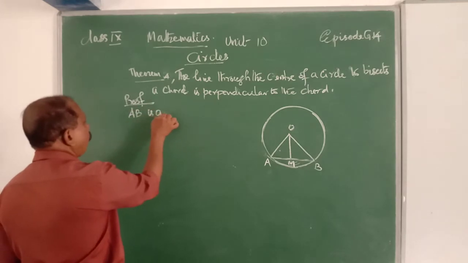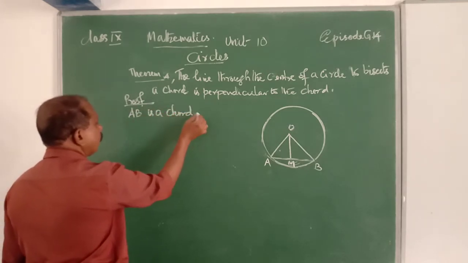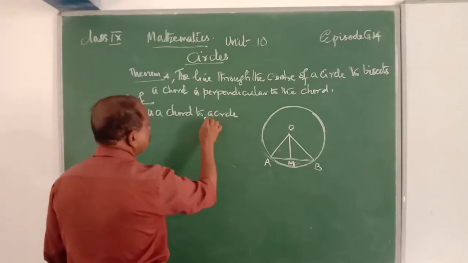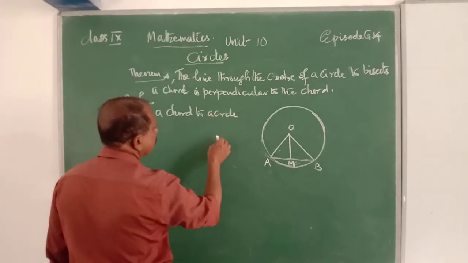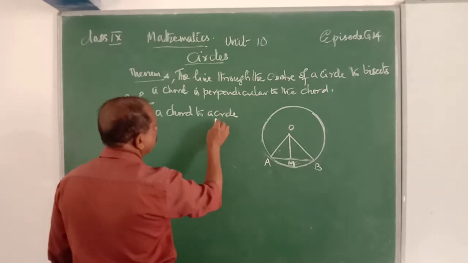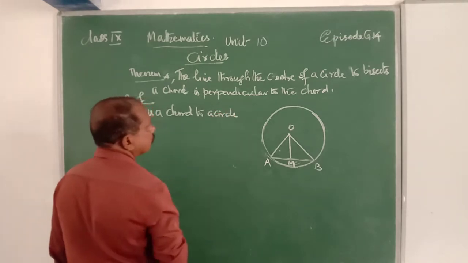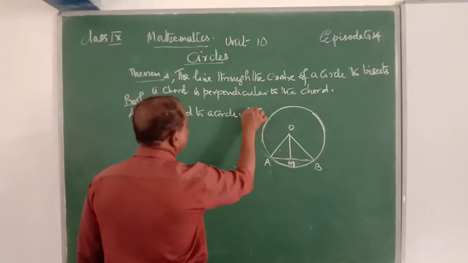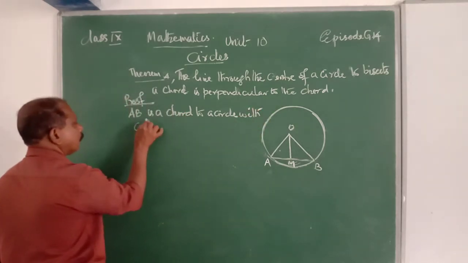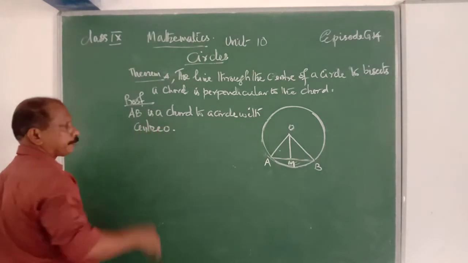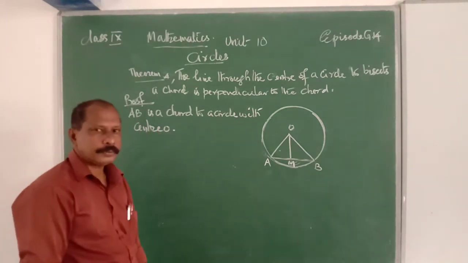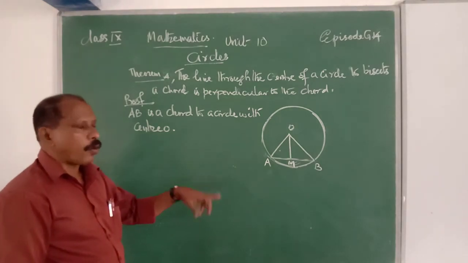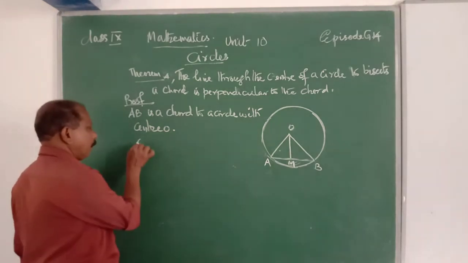AB is a chord to a circle, a circle with the center O. OM bisects AB.